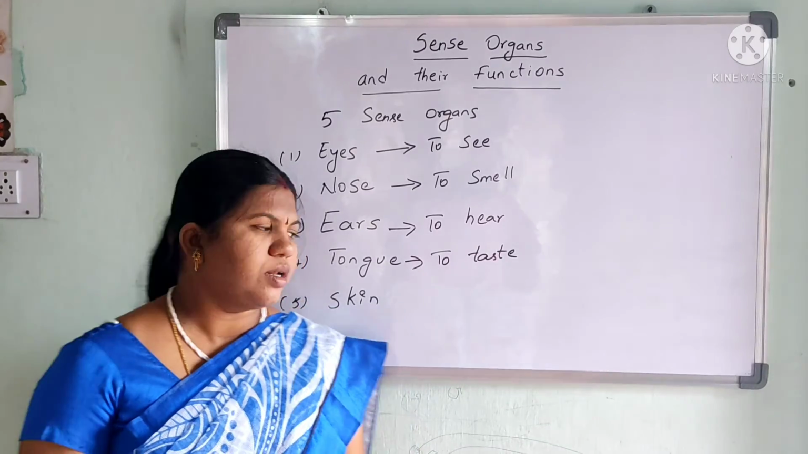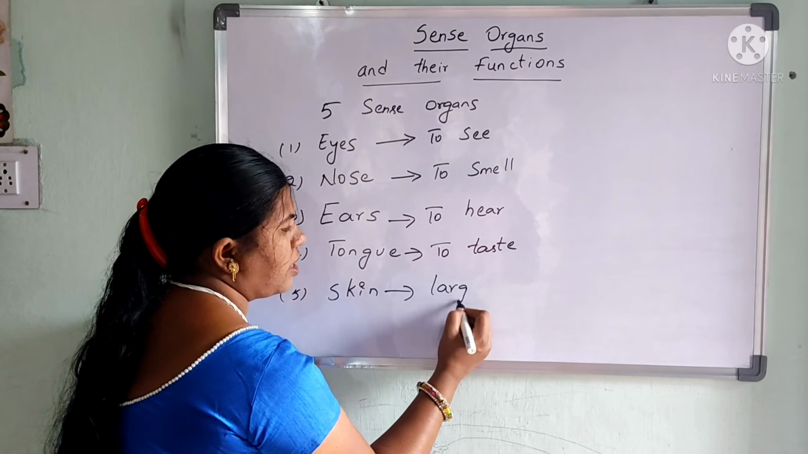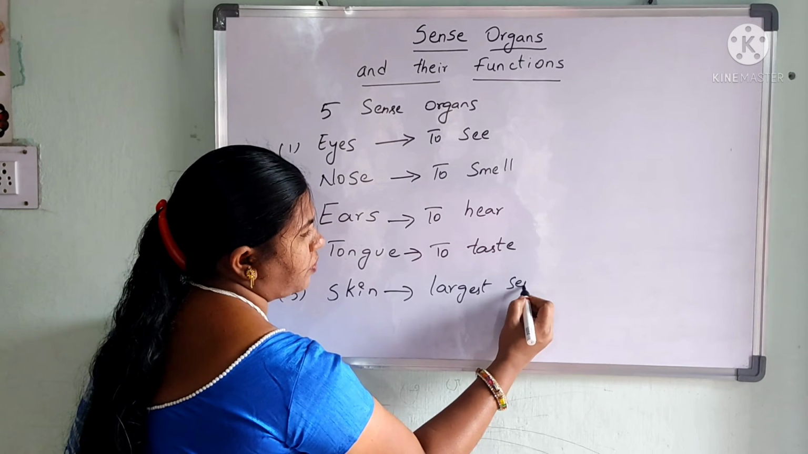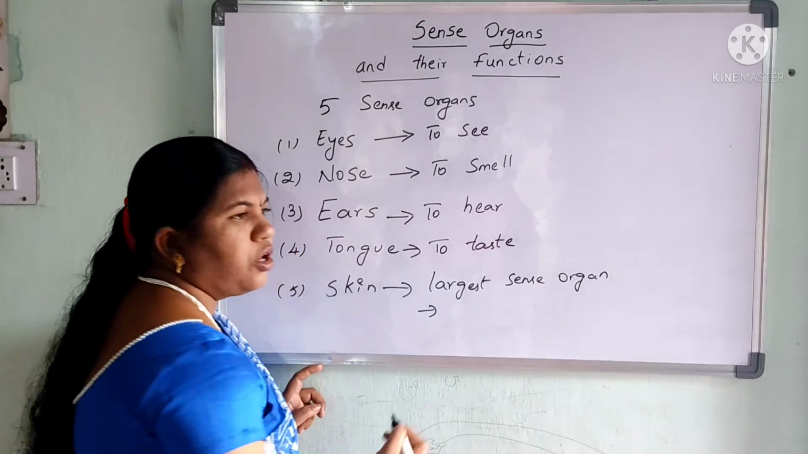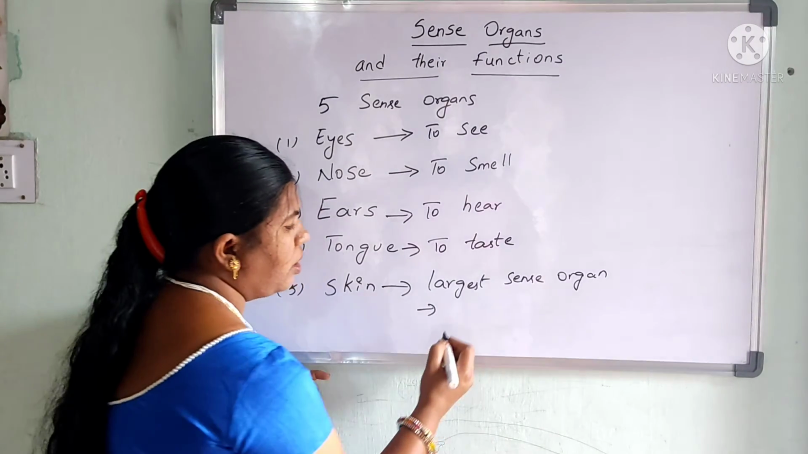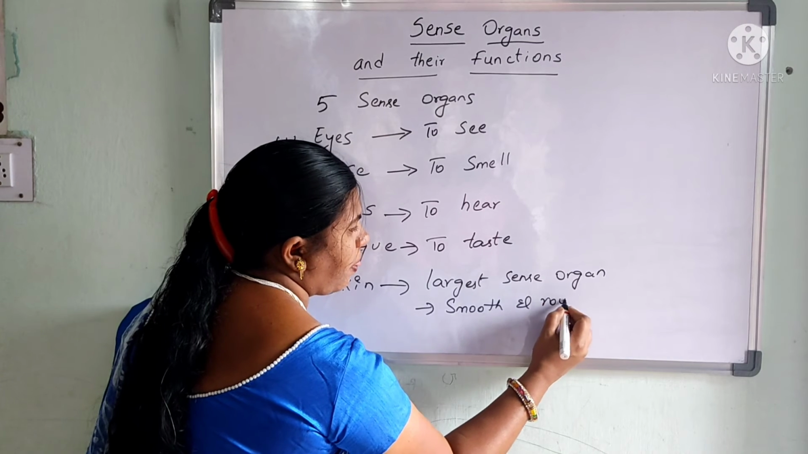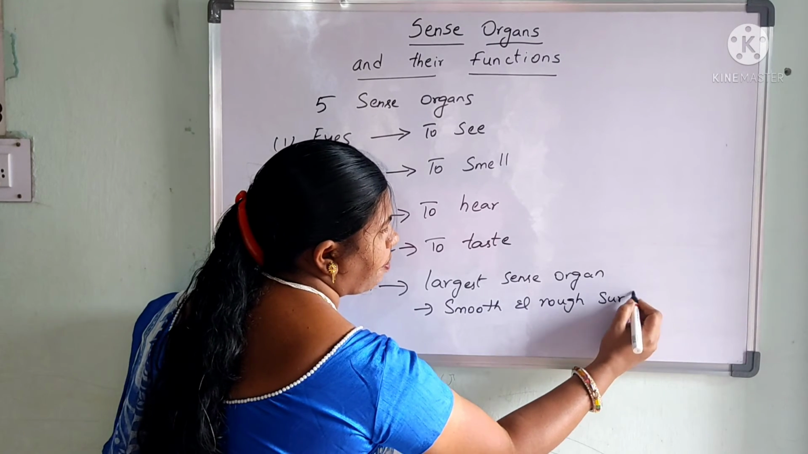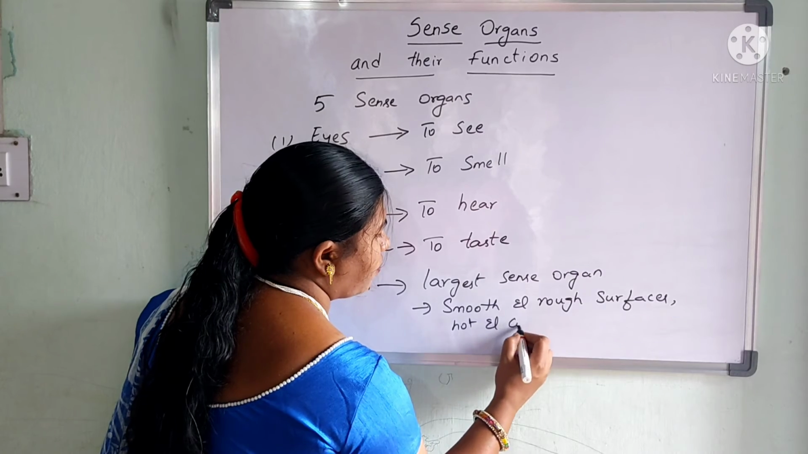Our last sense organ is skin. So skin is the largest sense organ in the body. It helps us to differentiate between smooth and rough surfaces, and also hot and cold things.